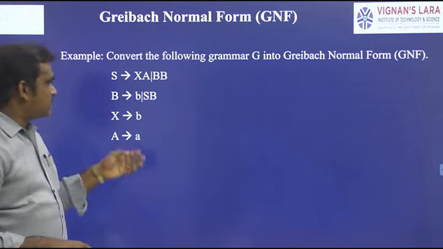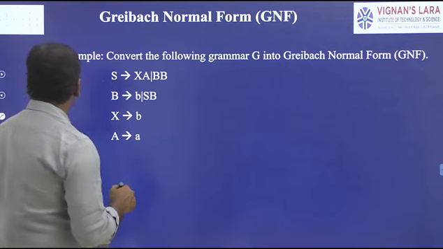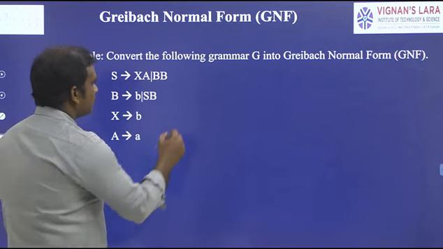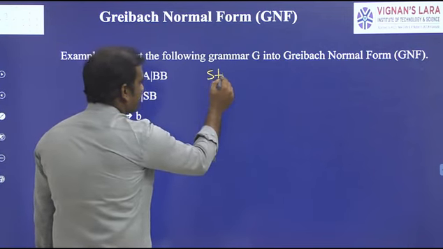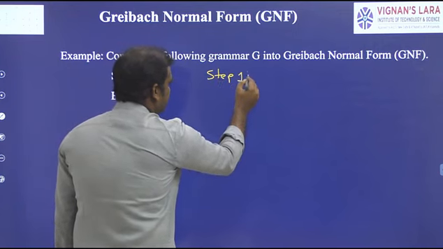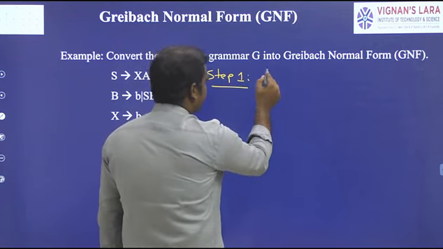So start with step 1. Step 1 is simplification of context-free grammar.